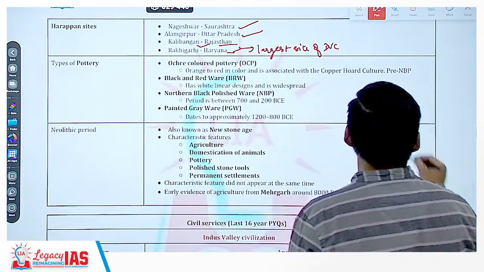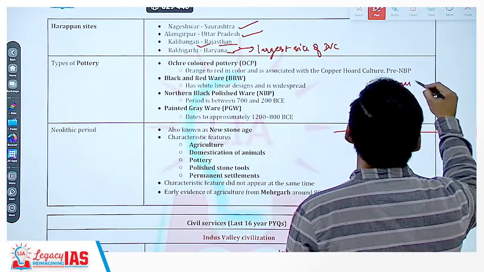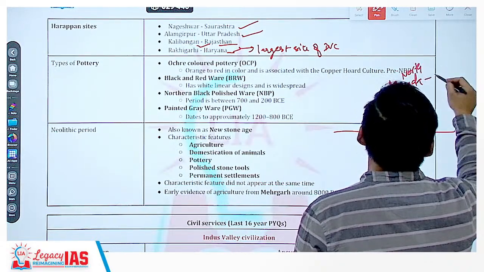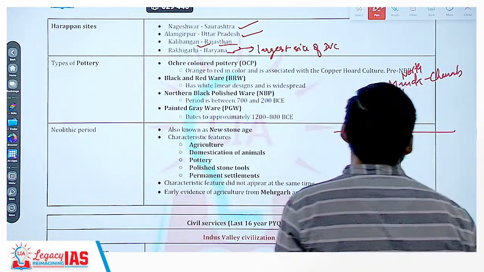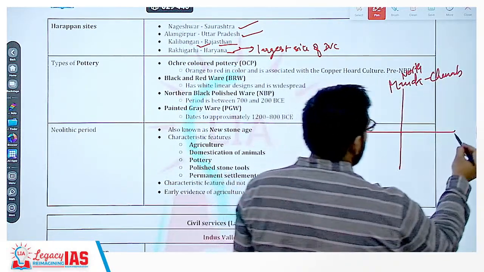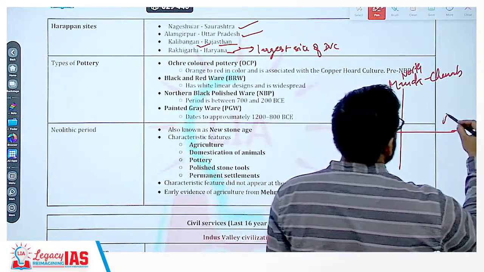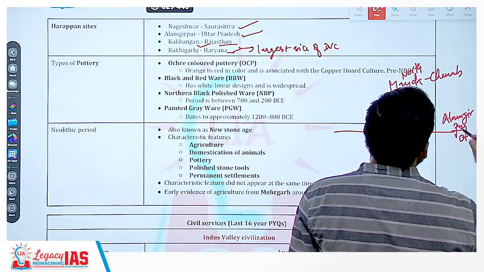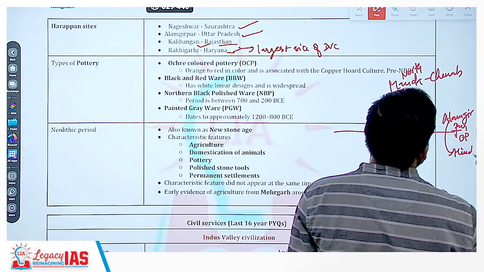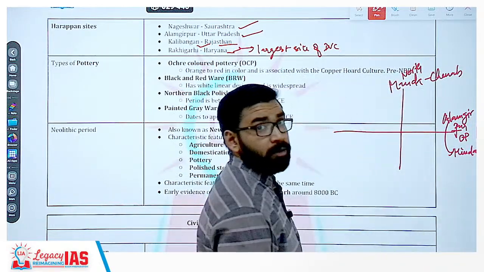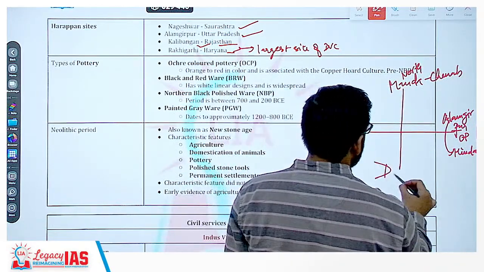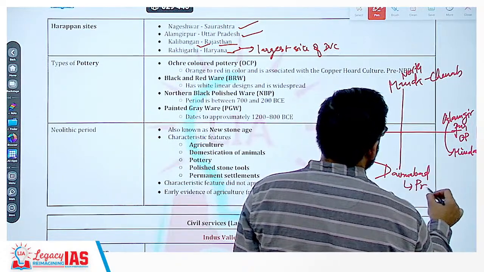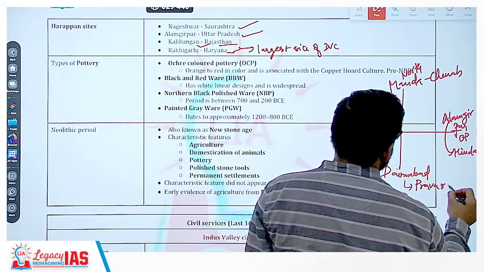Now the map of IVC, that is Manda region in the north. Manda is in Kashmir, Chenab region. Chenab river. Clear? Now in the east region, Alamgirpur. Alamgirpur, UP. Which river? Hindon. Clear? Then Daimabad on river Pravara in Maharashtra.